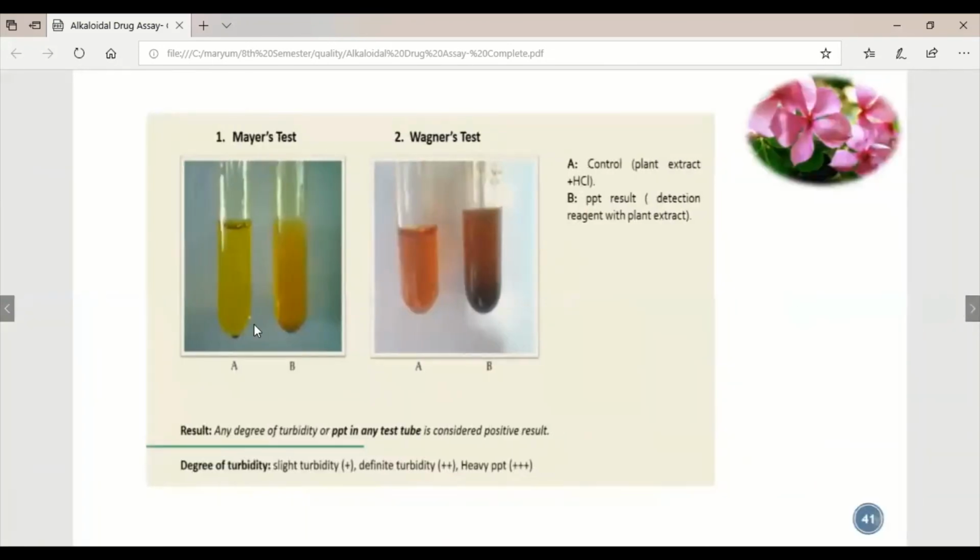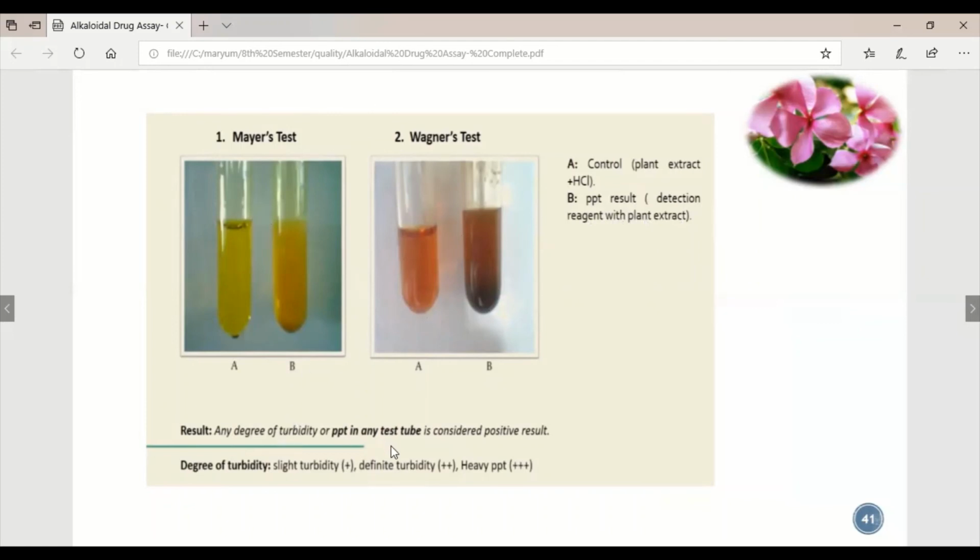So these are the Mayer's test results, and this is the control, which gives yellow color, but this is the precipitate after deduction of the reagent from the plant extract. It gives a yellow precipitate. This is a Wagner test in which we use iodine and potassium iodide, and it is giving red-brown, reddish precipitates.